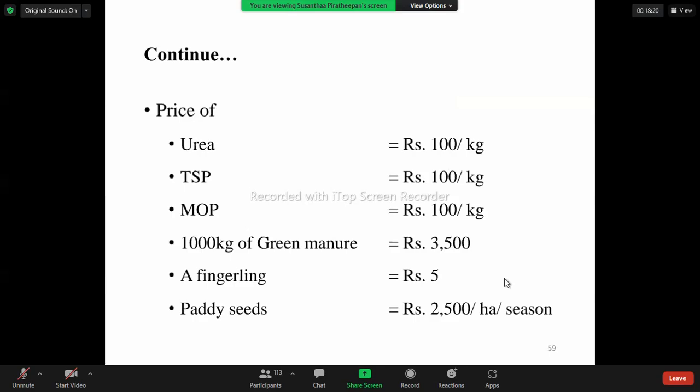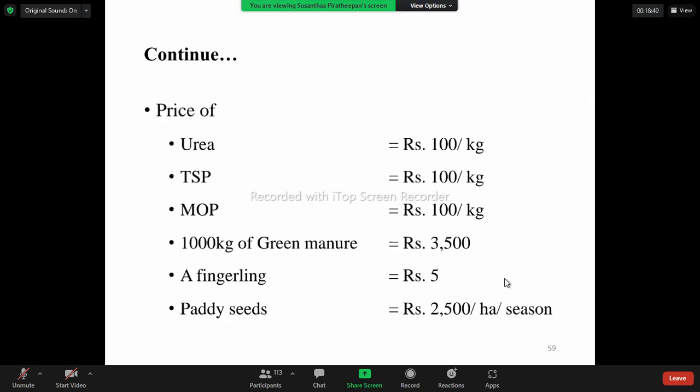Because if the value is not given, you can take your own assumptions based on the data which you collected. I'm not clear, it's based on the examiner. Sometimes they will give the value for all these things. Sometimes you have to search and take the values.